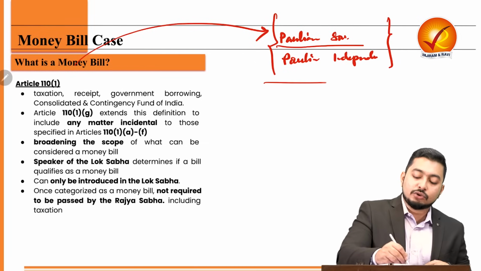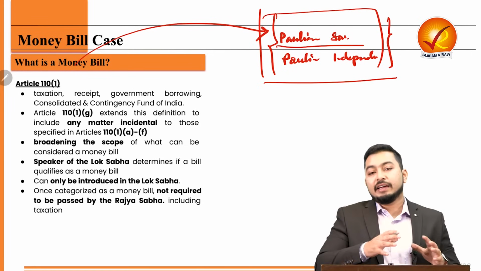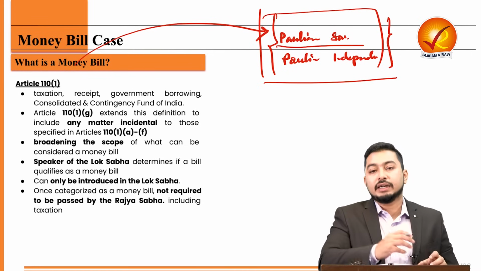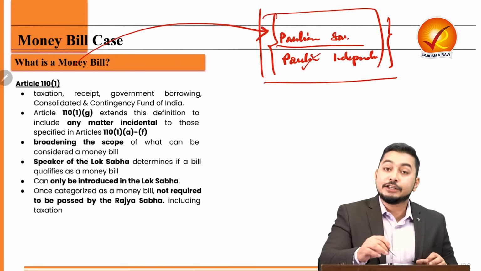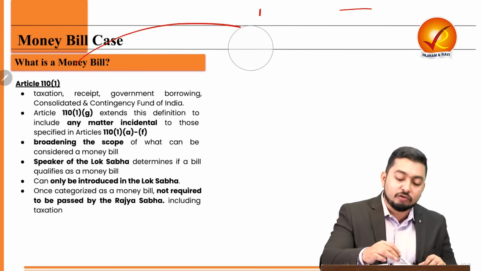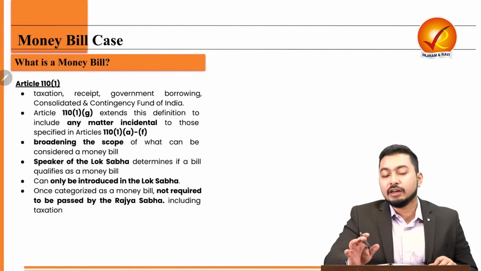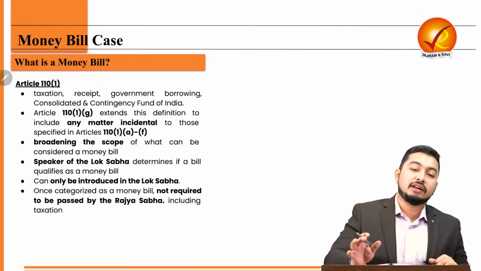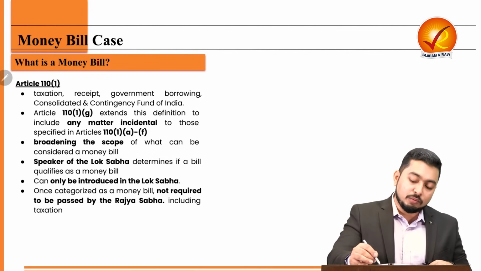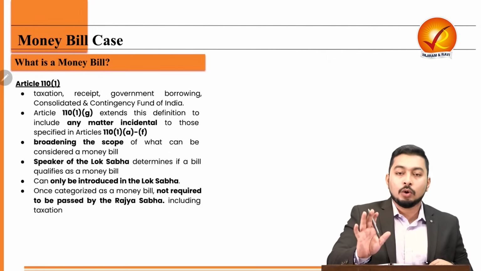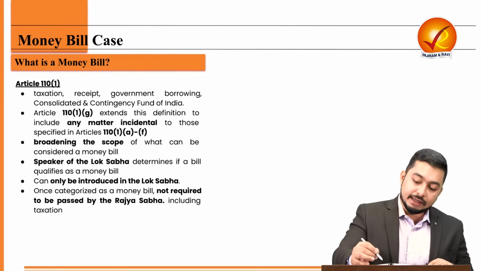And this parliamentary sovereignty or independence is not extraordinary. The way we would like to have judicial independence, similarly, we would like to have parliamentary independence in its own domain, in its own sphere of competence, and there must be a balance between the doctrine of separation of power and the doctrine of checks and balance. So checks and balance in form of judicial review is a must, but can the Supreme Court go on a case-to-case basis to say whether the speaker is doing a good job or not? And that is the moot consideration here.